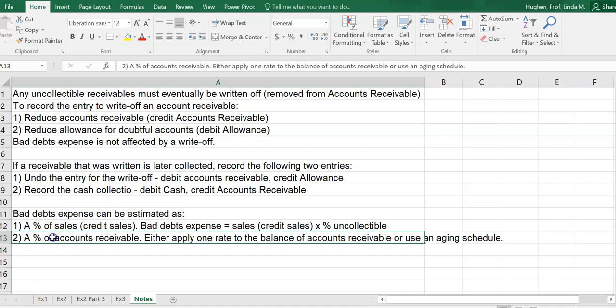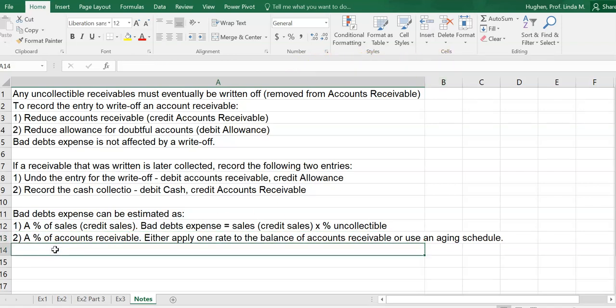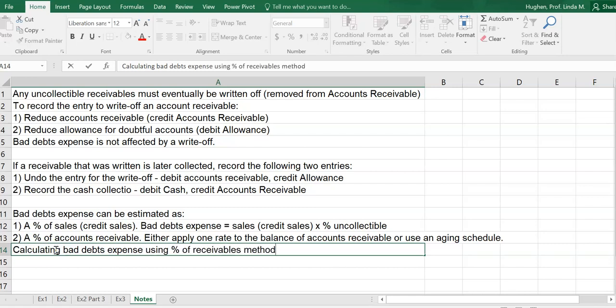Now, regardless of whether the company is using the one rate applied to net accounts receivable or uses an aging schedule, when we're calculating bad debts expense using the percentage of receivables method, it's more complicated than using the percentage of sales method.